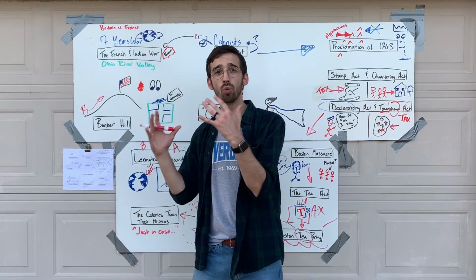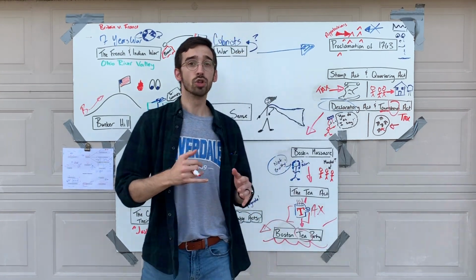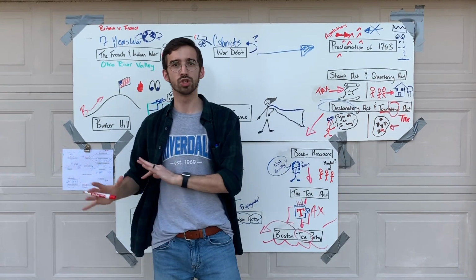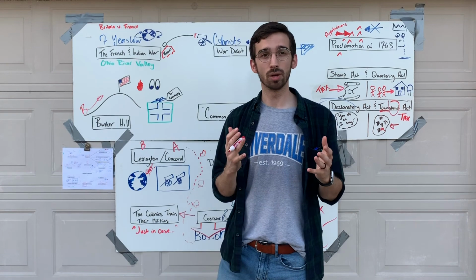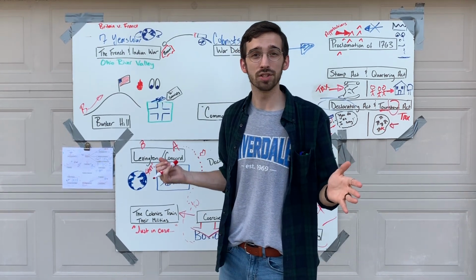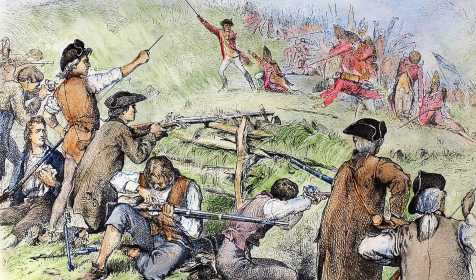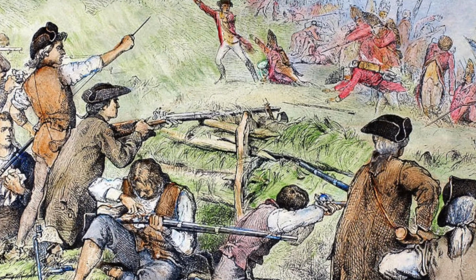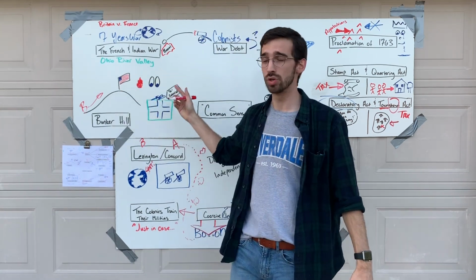So they charge up the hill once, the American colonists fire down at them, and the British are forced to retreat. So the British Army charges up a second time, the American colonists fire at them, and so the British are forced to retreat. The third time, though, this is when that quote becomes so important, because the third time, it becomes clear the American colonists are actually out of ammunition. They have no more powder left to fire their guns, and so the third time the British charge the hill, the American colonists are actually throwing rocks. And so the Americans have to retreat.